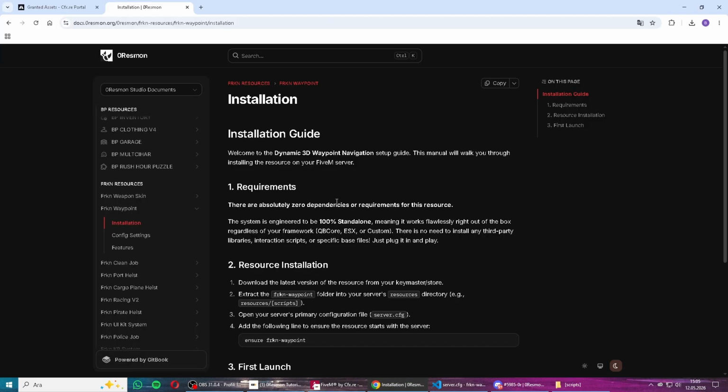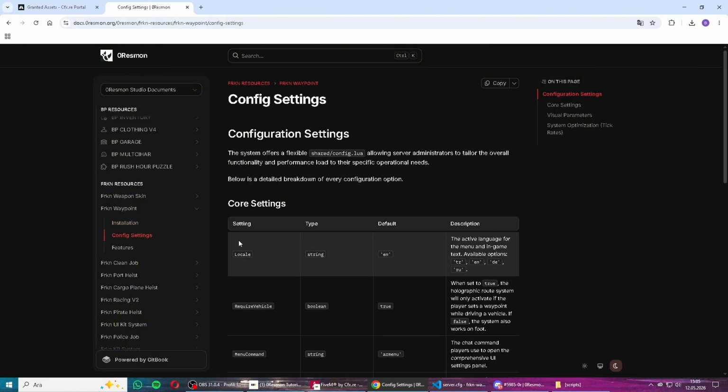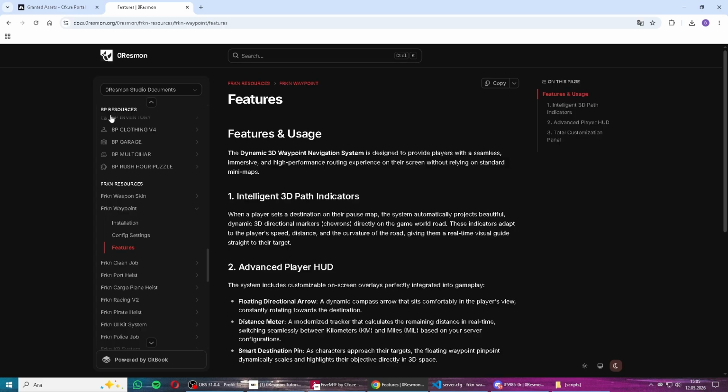First of all, please don't forget to check our documentations. You have all the necessary information here. For example, you don't need any requirements in this script, and it's 100% standalone. You can make it work in any custom frameworks. You can see the config settings and features of the script.